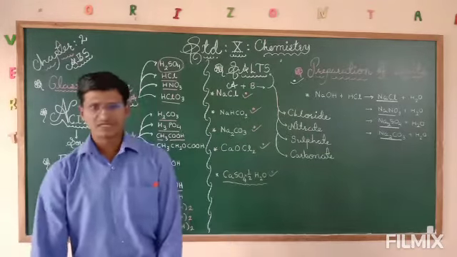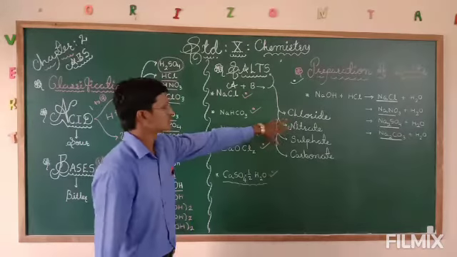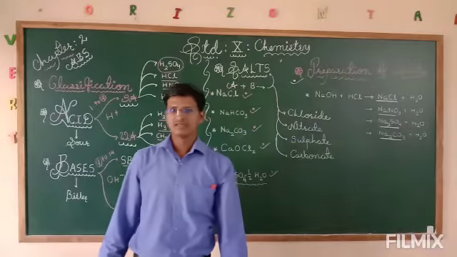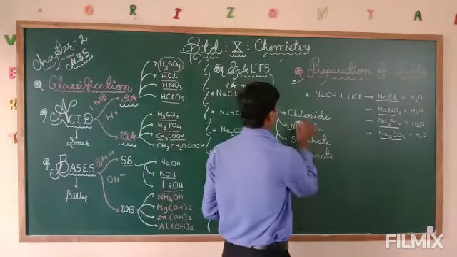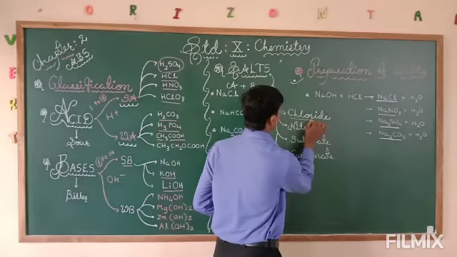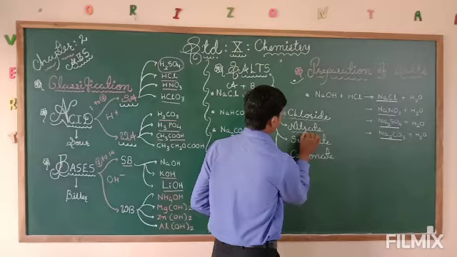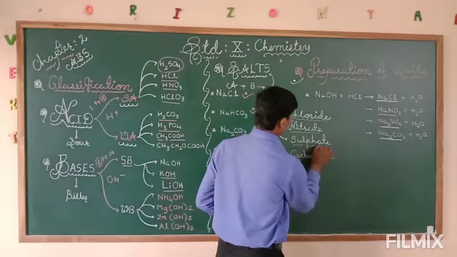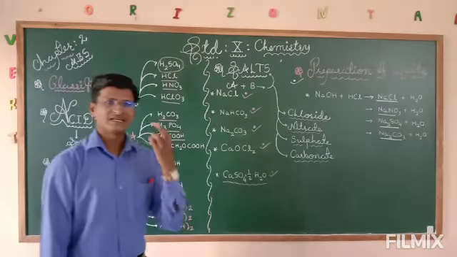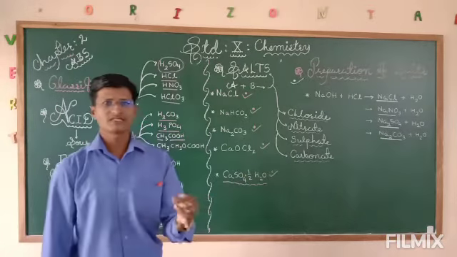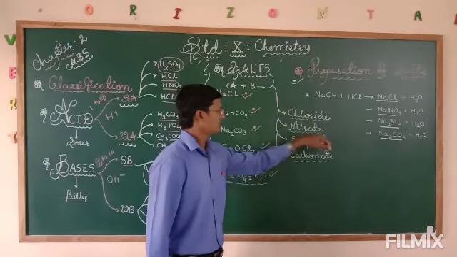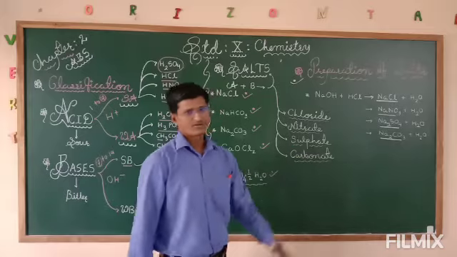So these are the four families we are talking about, and we need to discuss how salts are prepared by using different acids and bases through these four families. First is the chloride family, second nitrate, third sulfate, and fourth carbonate. So there are three types of salts: acidic, basic, and neutral, and four families: chloride, nitrate, sulfate, and carbonate.